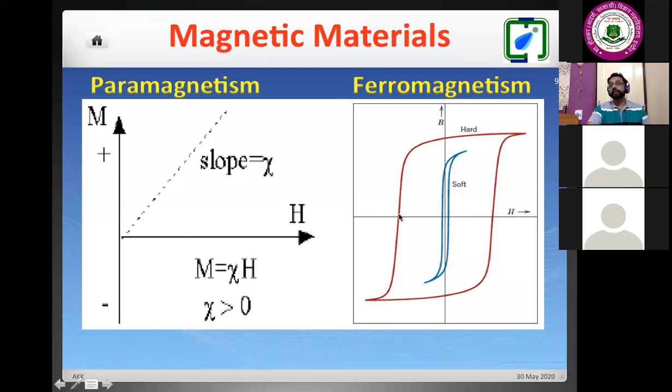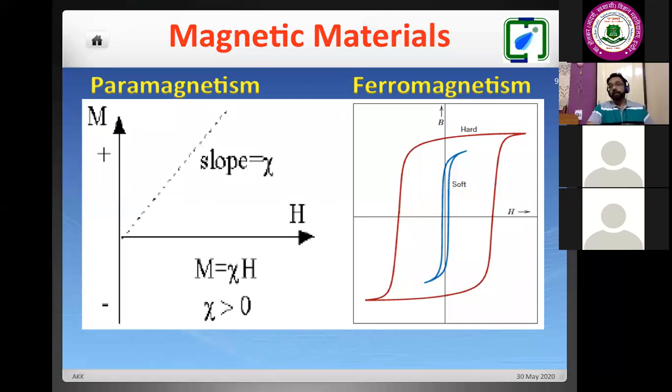So the width of this BH loop or MH loop determines the energy loss. If the energy loss is more, there will be more heating energy in my system. If there is heating energy continuously, we may lose the ferromagnetic properties or we may lose the mechanical properties of the system for our practical application.